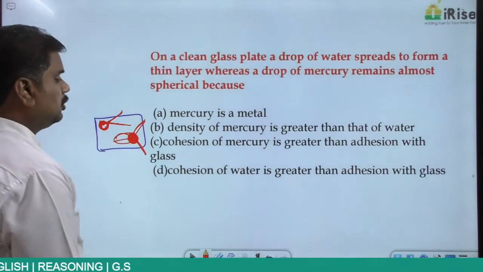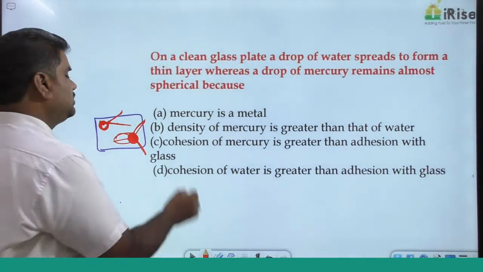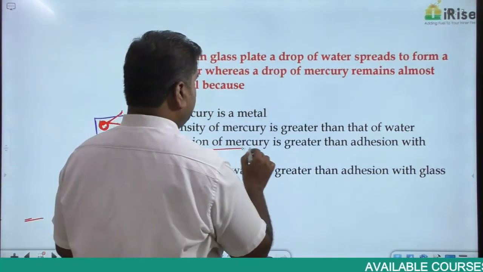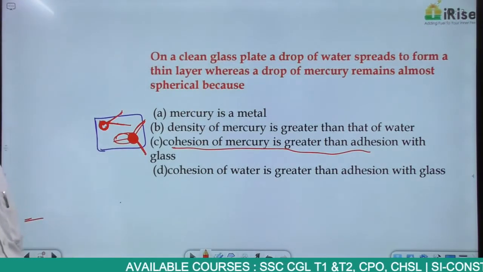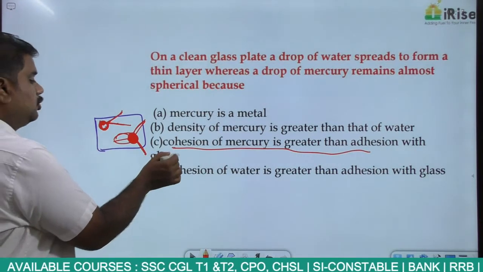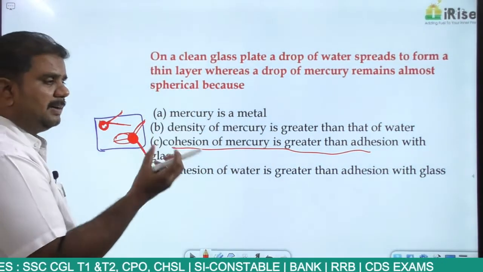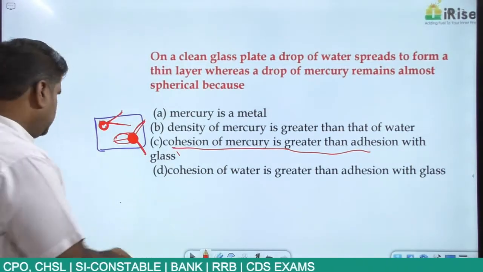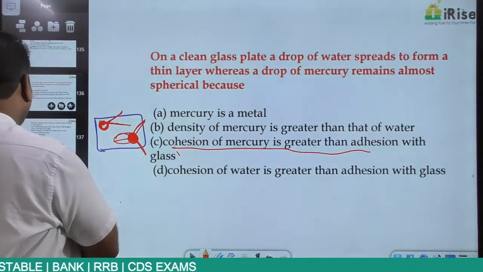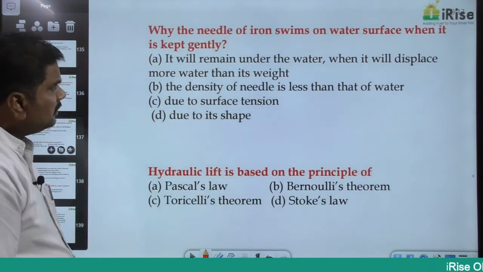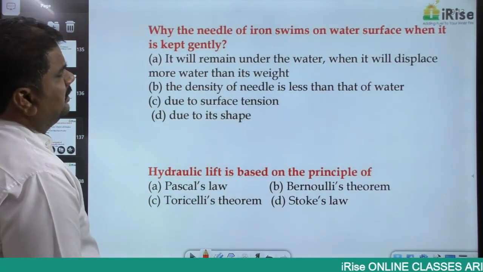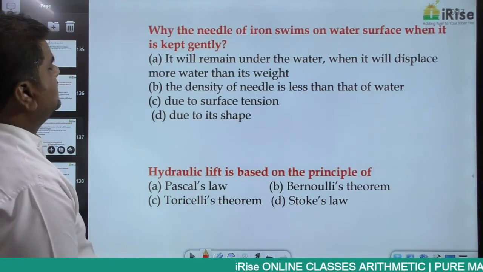Because in the case of mercury, the cohesive forces are very high, the attractive forces are very high. The cohesive force of mercury is greater than the adhesion forces. That is the reason why mercury will try to move as a complete block. So the reason, in the case of mercury, is that cohesive forces are very high. Then, why does the needle of iron swim on the water surface when it is kept gently?